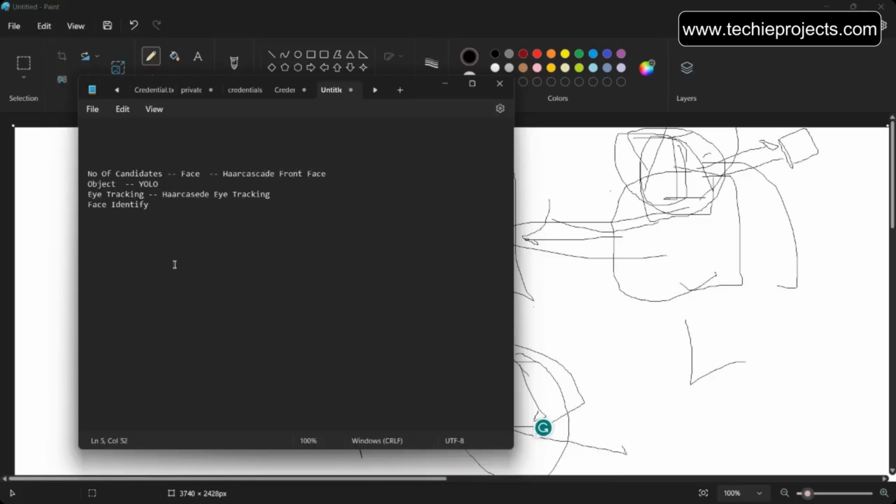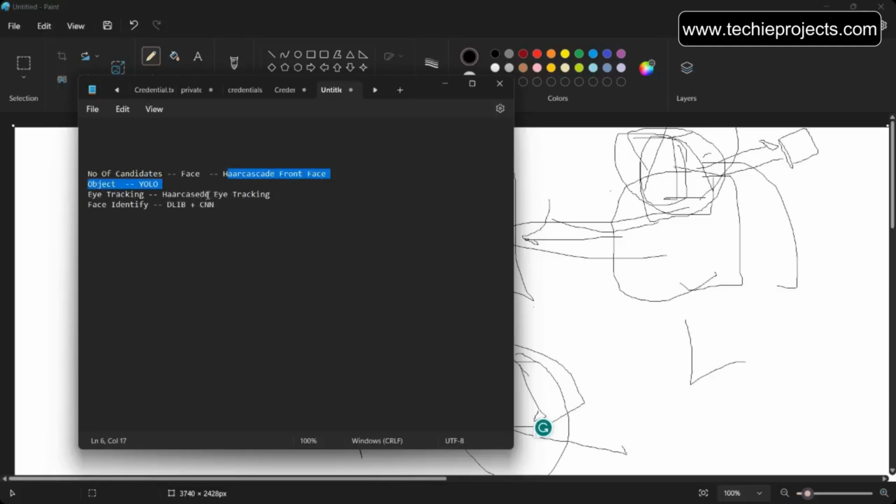These are the models, and they are also called algorithms. This model will be used for face detection, and this one for eye tracking. And for face identification, we will be combining Dlib plus CNN. Okay, so now let's talk about them one by one.